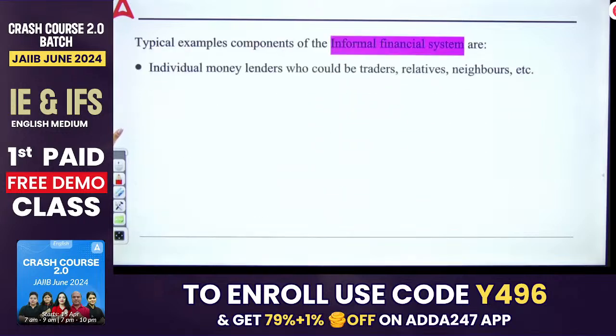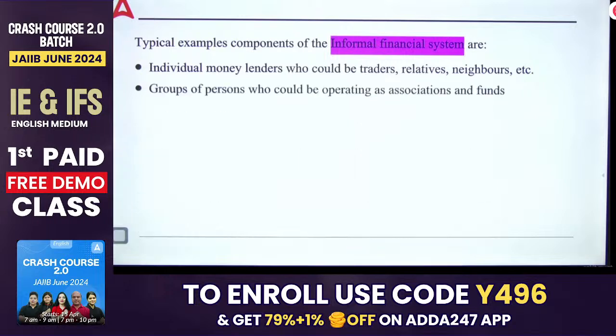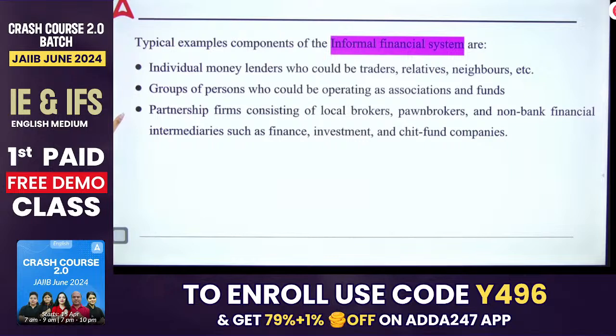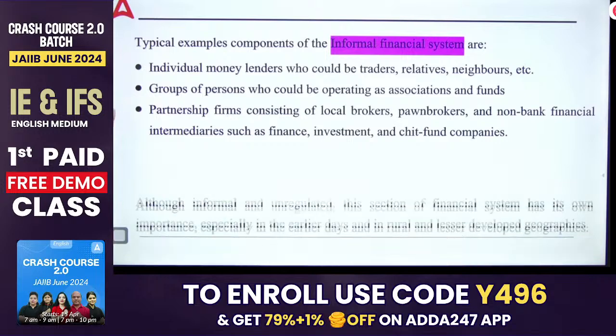The informal financial system has individual money lenders, who could be your traders, your relatives, your neighbors. Groups of persons who operate as associations and funds. Then partnership firms consisting of local brokers, pawnbrokers, and non-bank financial intermediaries like finance, investment, and chit fund companies.